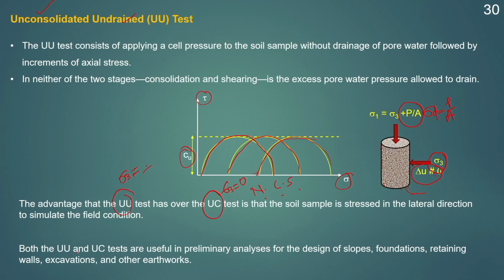And also the UU test and UC test can be carried out to do the preliminary analysis for the design of slopes, foundations, retaining walls and other earthworks. In the UU test, the Mohr circles we get will be of similar diameter. That is why phi u will be equal to 0 over here.